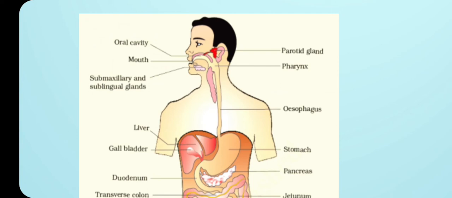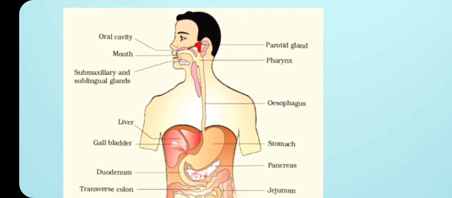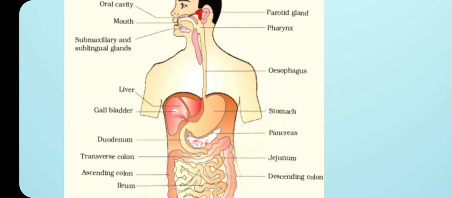After the pharynx, it is going to run as a long thin tube called the esophagus. So remember, this esophagus is going to pass through the neck, then it is going to come to the thorax part, then it is going to cross the diaphragm.